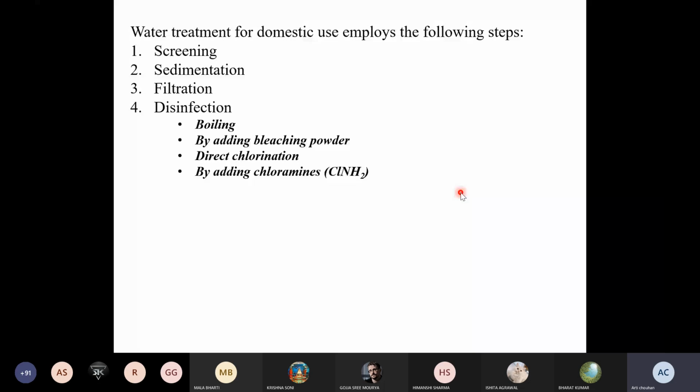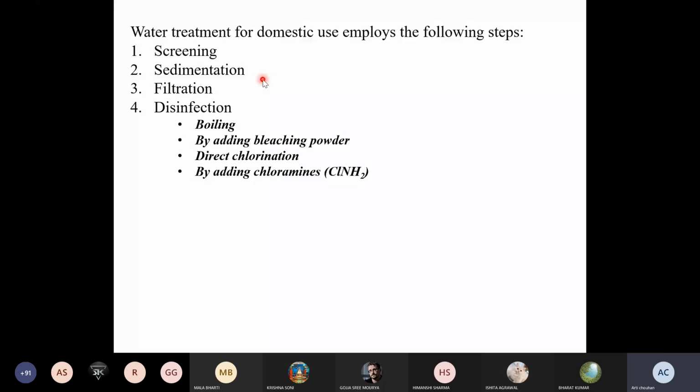Sedimentation is the process where the water is allowed to stand undisturbed in large, deep tanks, when most of the suspended particles settle down at the bottom because of gravity. The clear supernatant water is then drawn from the tank with the help of pumps. So this is the sedimentation process used in water treatment.